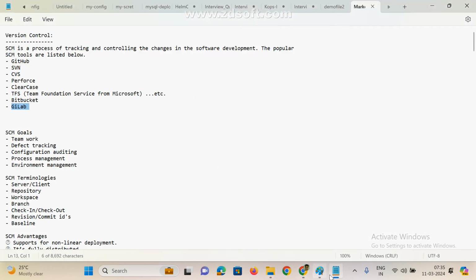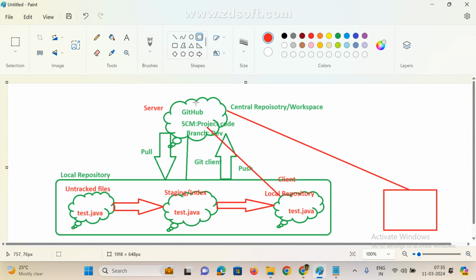What does that mean? We are maintaining two copies: one is the central repository, one is the local repository. Even if we don't have internet, first we work with the local copy, and once your work is done, whenever we need, we can push files from local to central. That's it. Very simple if you understand. If you are not understanding, it is very difficult.